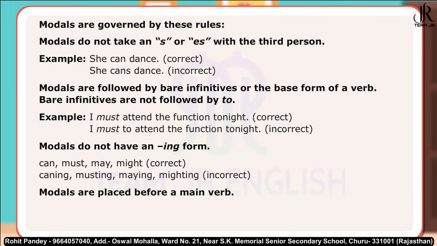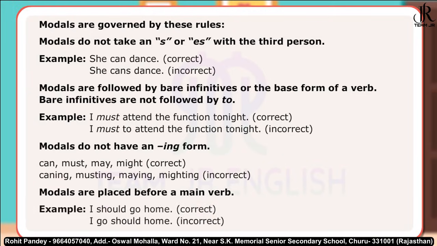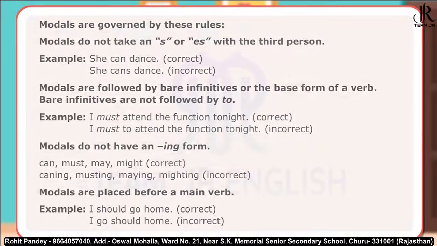Modals are placed before a main verb. Example, I should go home. Correct. I go should home. Incorrect. Let us look at a few more sentences.